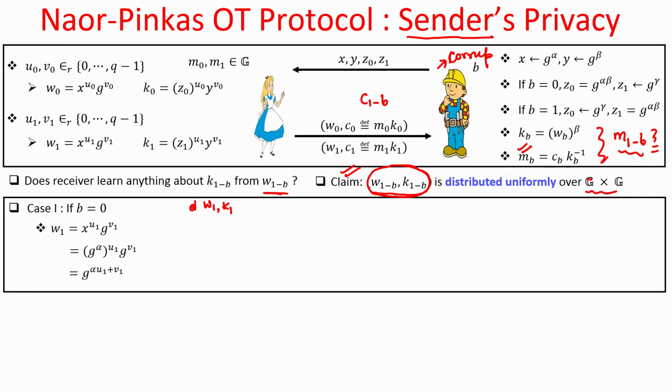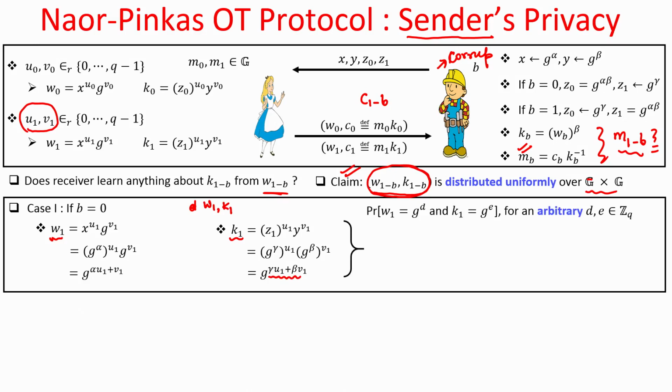Okay. So, for proving that for the case b equal to 0, let us write down the value of w1. This w1 for the case b equal to 0 is actually computed using the randomizing components u1 and v1, which are picked by Alice. And due to that, the value of k1 which is computed by Alice will be this. So, that is the value of w1 and k1.